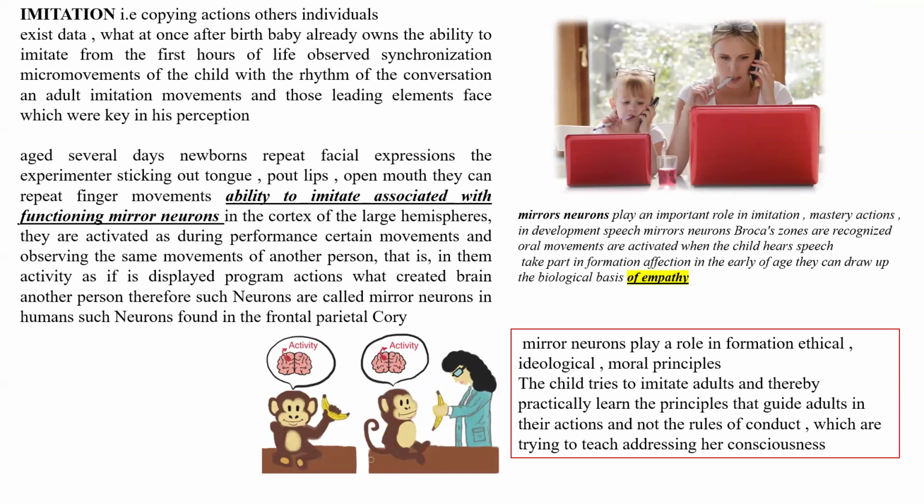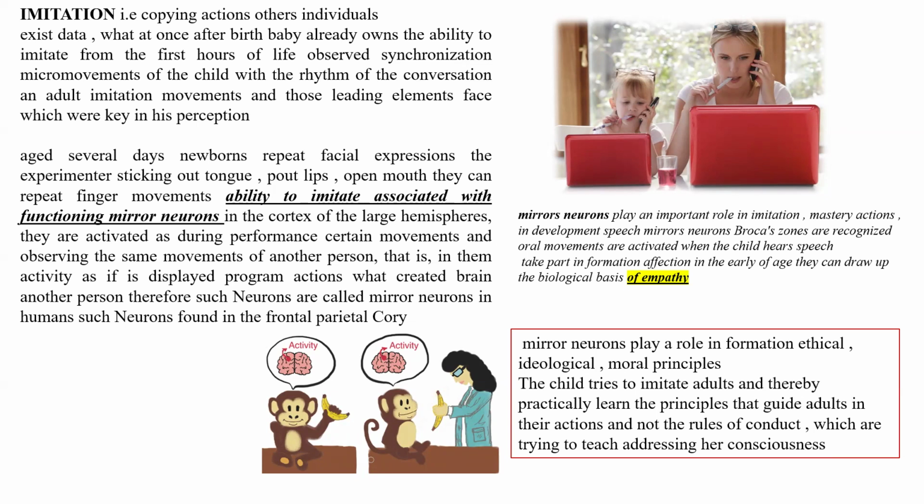Imitation is an absolutely important part of our brain working and our brain growing. Imitation is copying the actions of other individuals. Data exist showing that after birth a baby already owns the ability to imitate from the first hours of life. Synchronization of the child's micro movements with the rhythm of the adult's conversation is observed, imitating movements of the leading elements of the face, which were key in their perception.